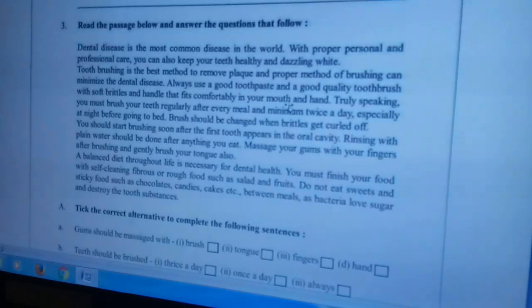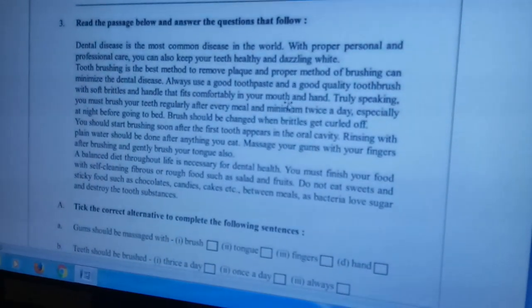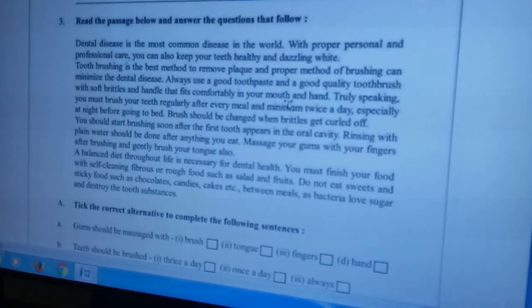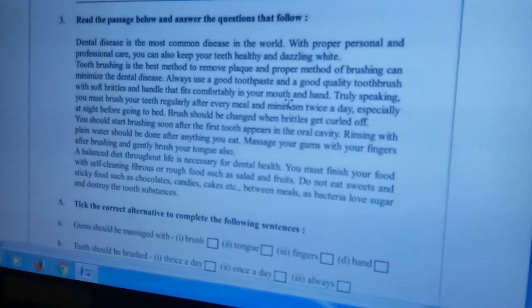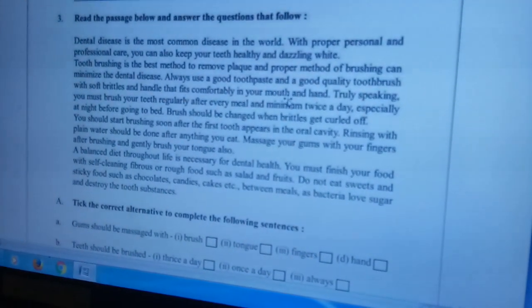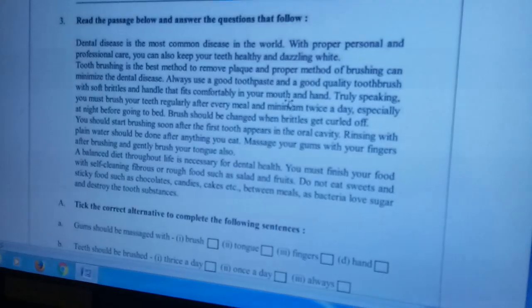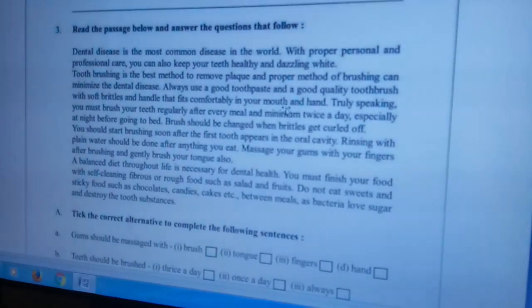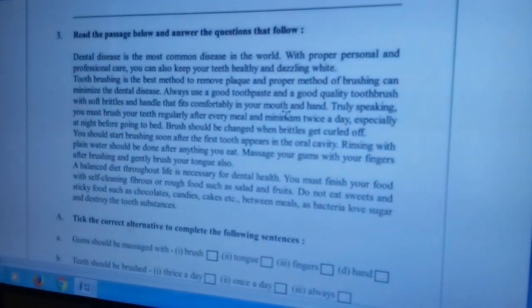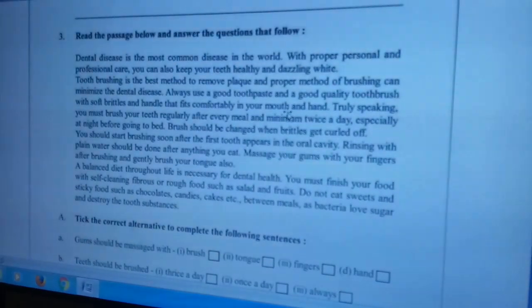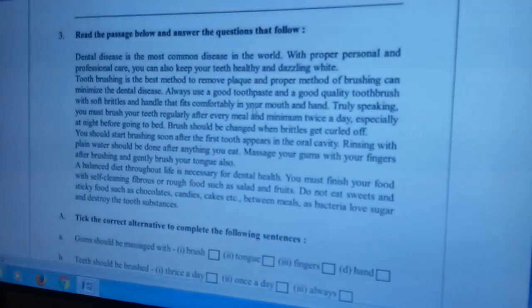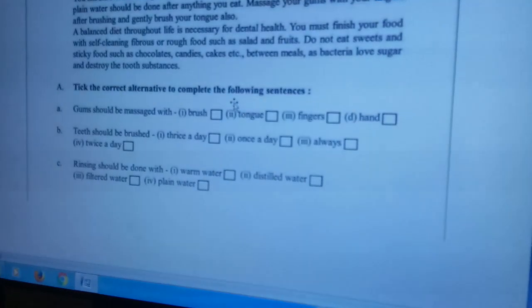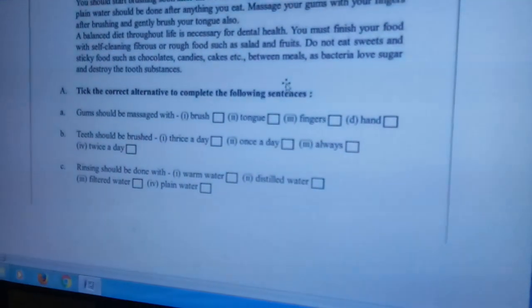The passage is about tooth care and gum care. It's a very important passage for you because you young people must learn to take care of your teeth. So come to the point. You have gone through the passage and I have told you what this passage is about.